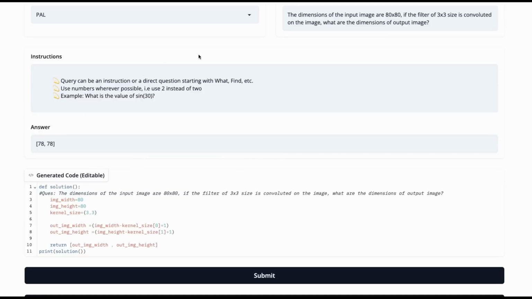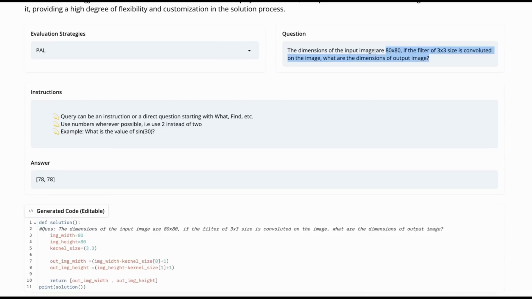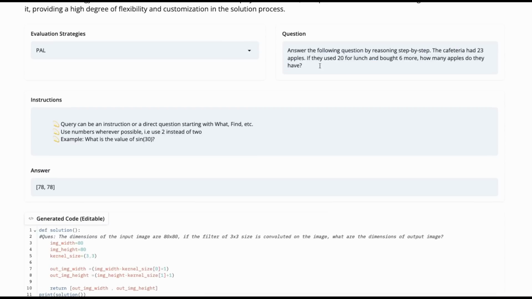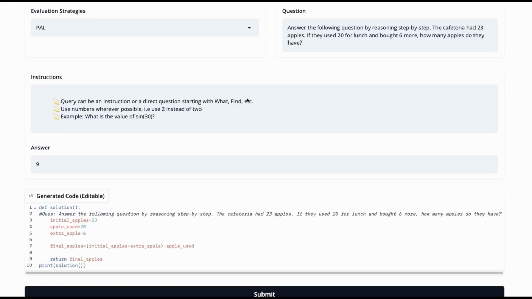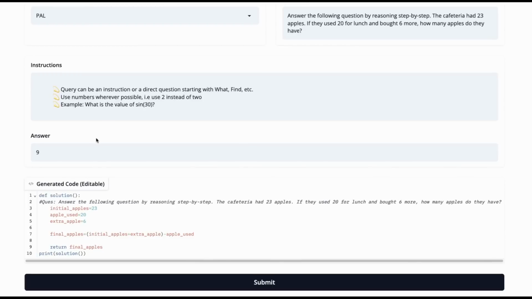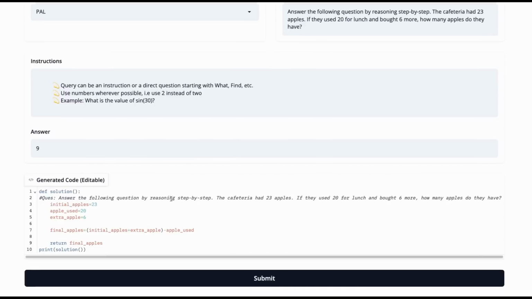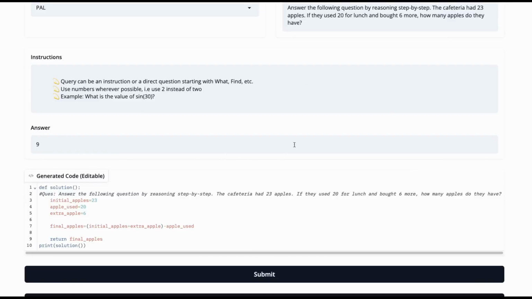Okay, so let's try out some other ones that are perhaps not what they've got there. If we put in one of the examples from the Flan-T5 paper, we've asked it, answer the following question reasoning step by step. The cafeteria had 23 apples. They used 20. They got 6 more. They should have 9 left. And sure enough, the answer is 9.